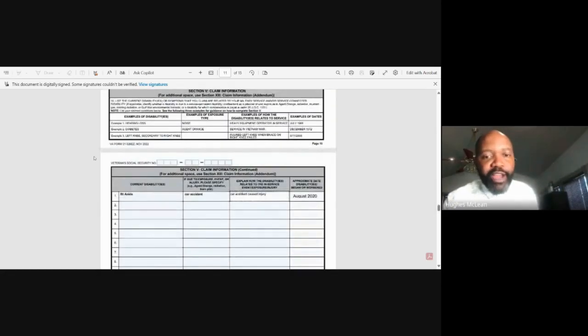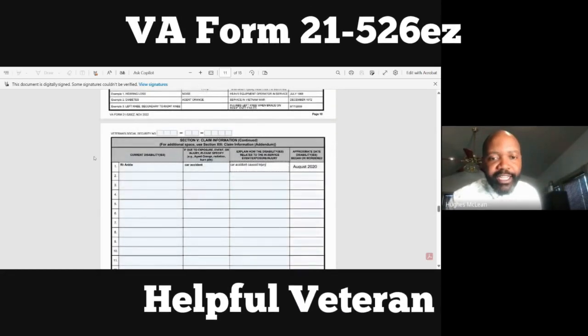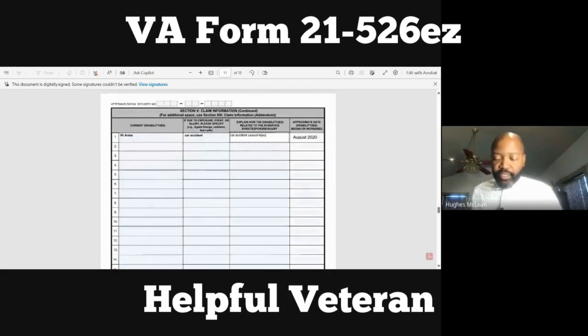Let's go. So here we are at that 526, VA form 21-526EZ. This is the actual claim form. We're filing for that right ankle, all right? So in the column where it says current disabilities, we put the right ankle. That's what we're filing for. If due to exposure event or an injury, please specify. Car accident, that was the event. The car accident is what caused that right ankle injury.